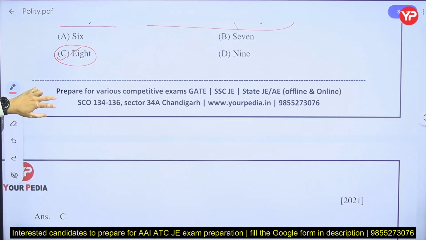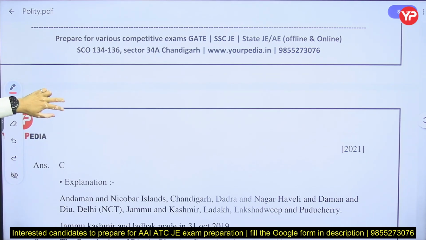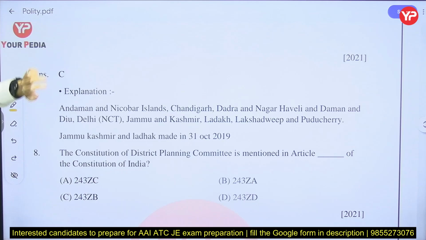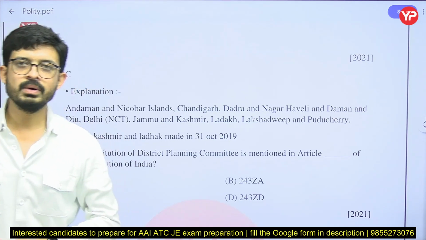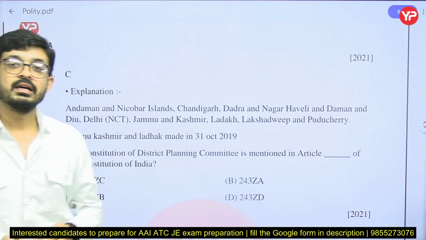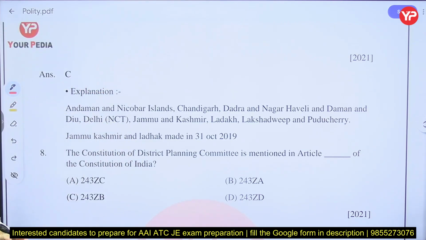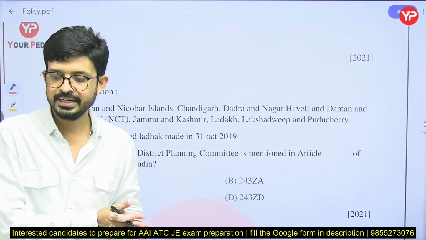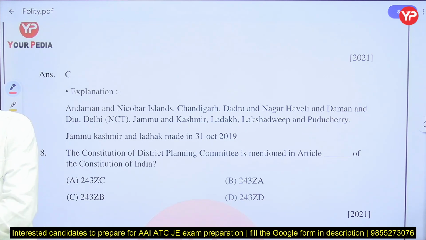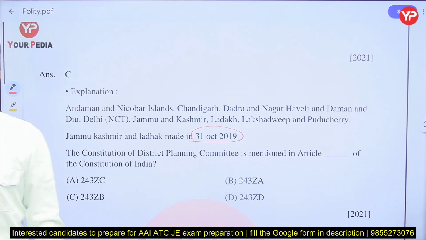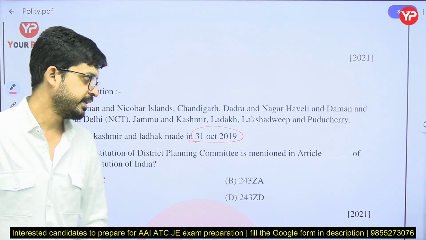That is Chandigarh, Delhi, Jammu and Kashmir, Ladakh, Puducherry, Andaman Nicobar, Lakshadweep, Daman and Diu, Dadra and Nagar Haveli. It is combined one union territory. Previously, Daman and Diu was a separate territory and Dadra and Nagar Haveli was a separate territory. And Jammu, Kashmir and Ladakh were made union territories on 31 October 2019.